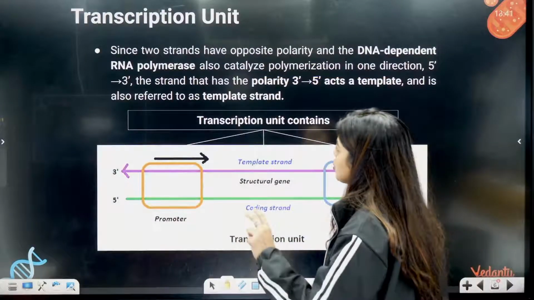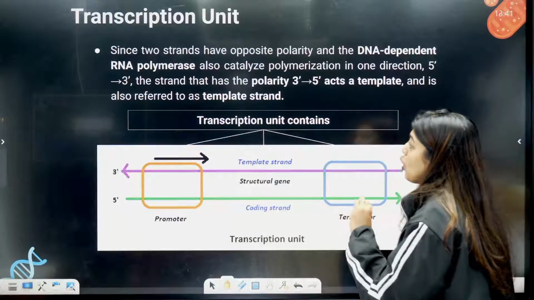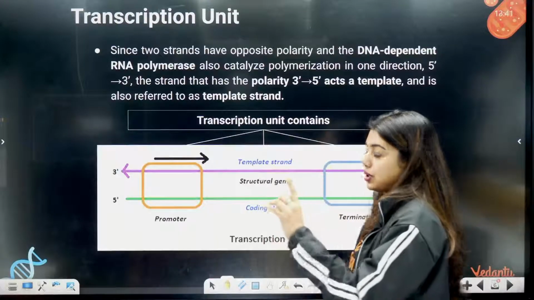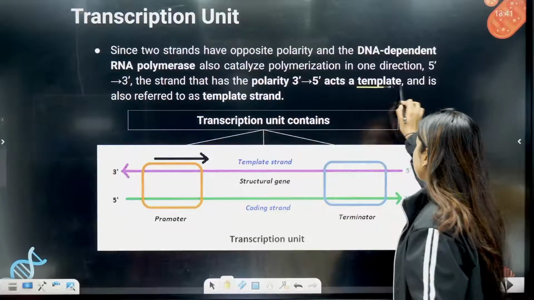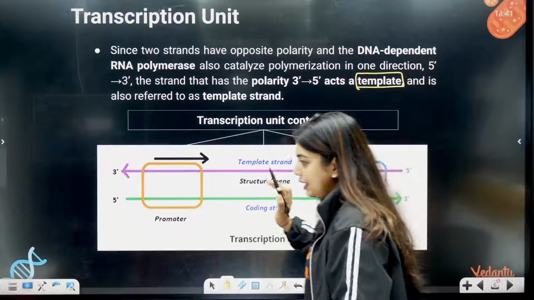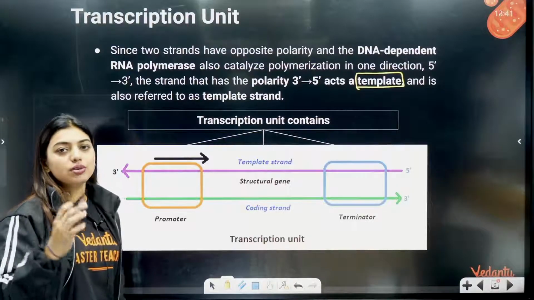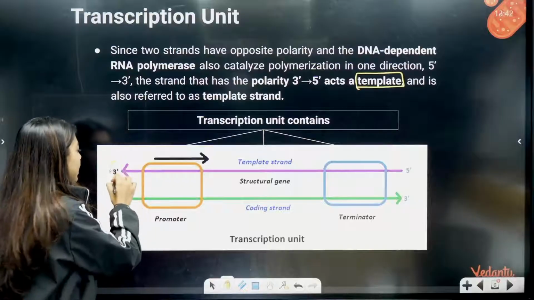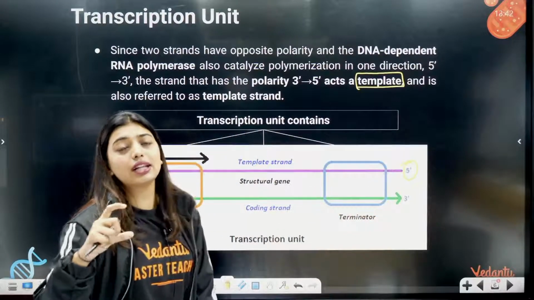Now, since two strands have opposite polarity and the DNA dependent RNA polymerase also catalyzes polymerization in one direction, that is 5' to 3', the strand that has polarity 3' to 5' acts as a template. So students, just like our DNA polymerase, here also this fellow will be like, I will form a strand which is from 5' to 3', so I will work on a strand which is from 3' to 5'. ಅರ್ಥ ಆಯ್ತಾ.